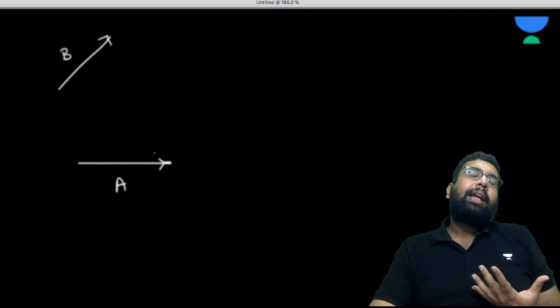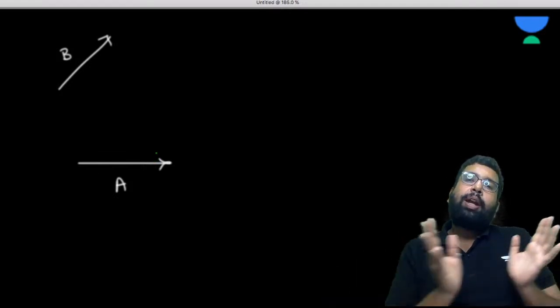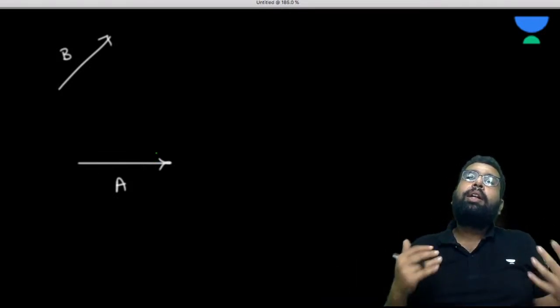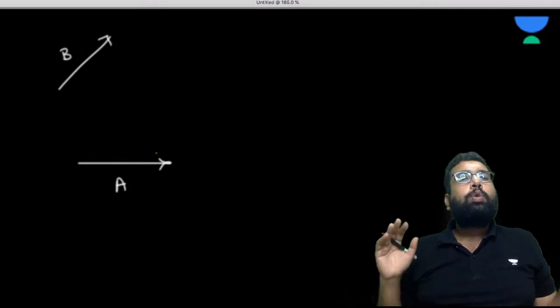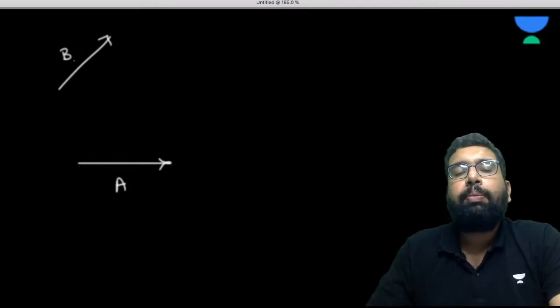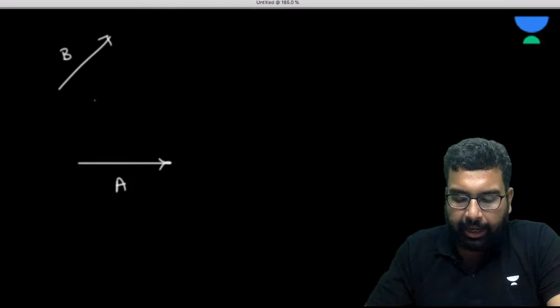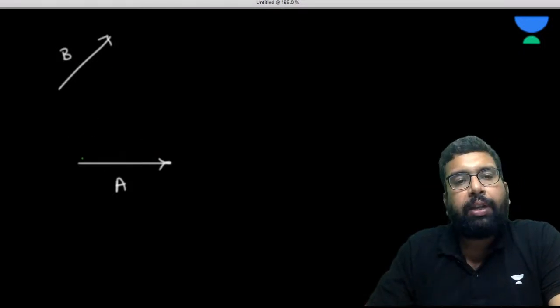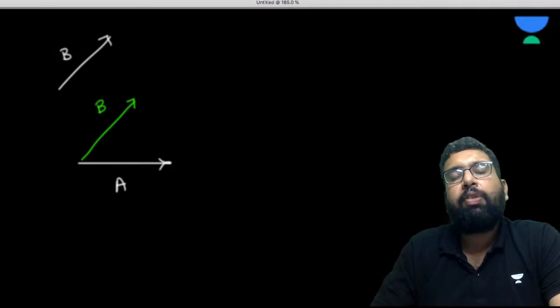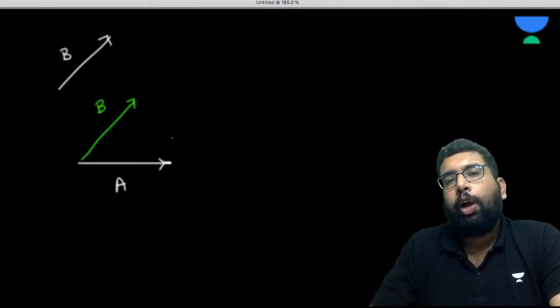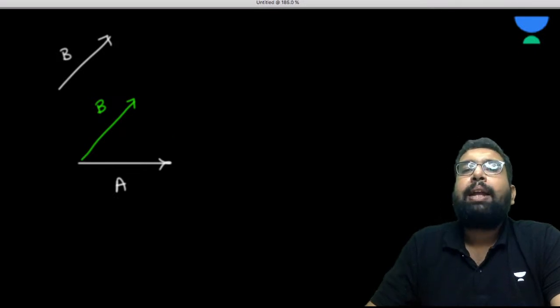So whenever you are applying the parallelogram law, the first thing, join both the vectors whose resultant you intend to find, tail to tail. So when I join them tail to tail, I can take B here, I can take A there. So B will be like this. Then you complete the parallelogram.